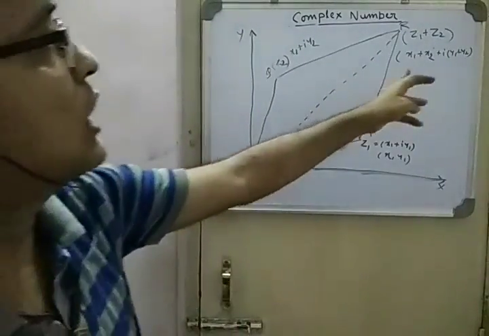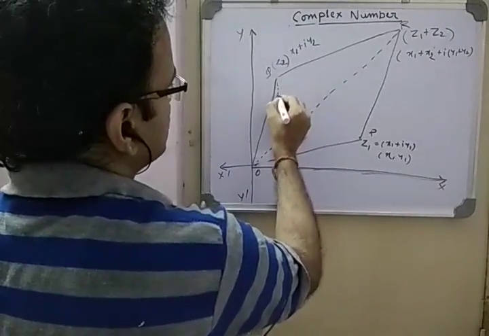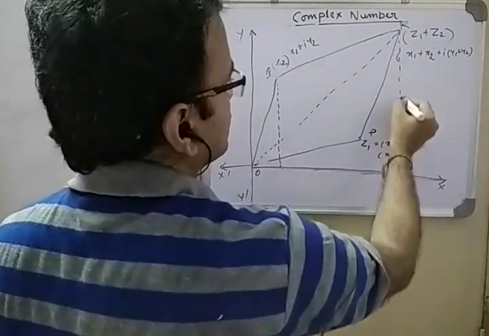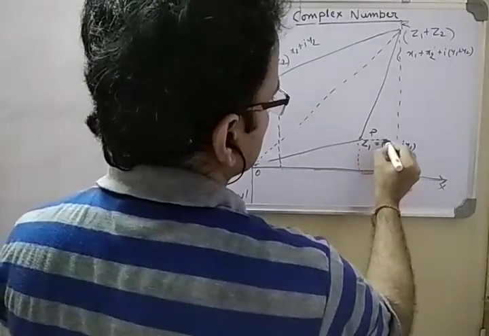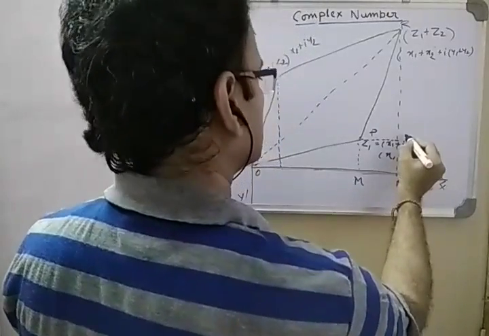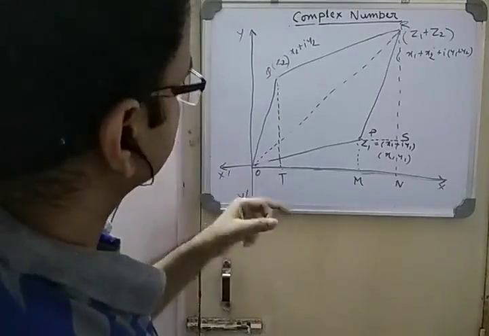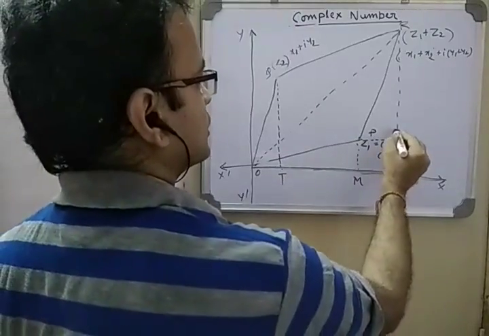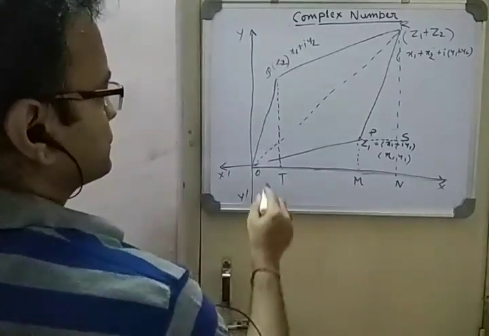Now how does it come out like this? For that, try to prove it. Let's draw perpendiculars from here, from here, and from here. Let's name them M, N, S, T. Now see, this is perpendicular and this is also perpendicular, so this angle is 90 degrees.